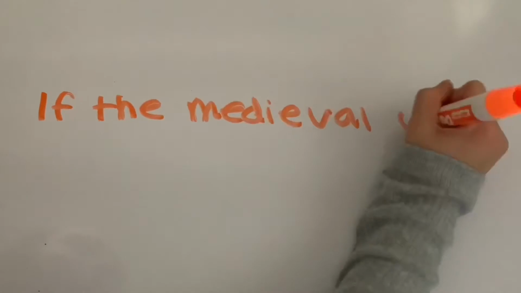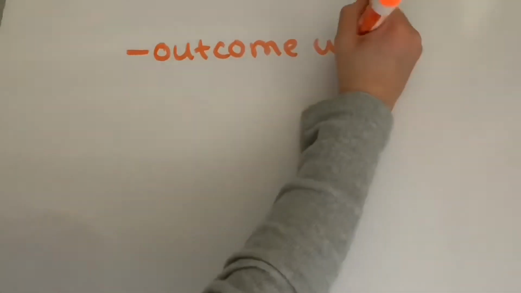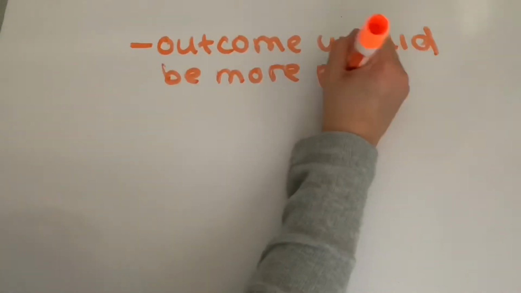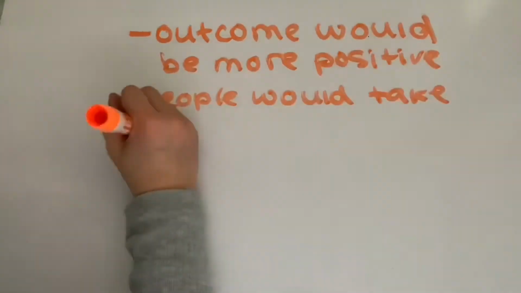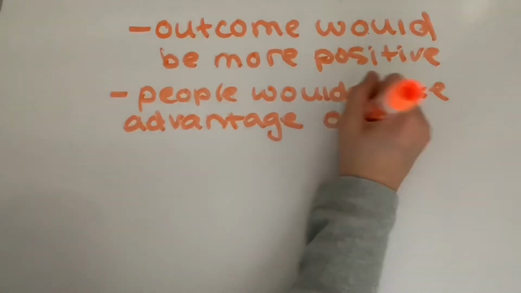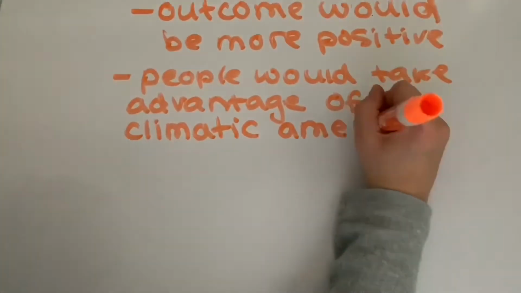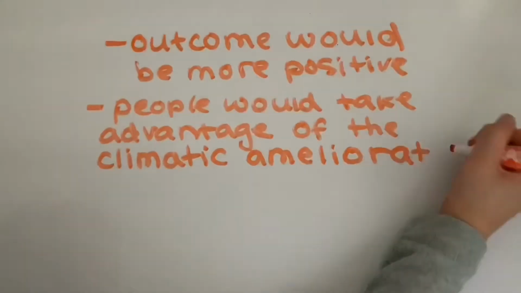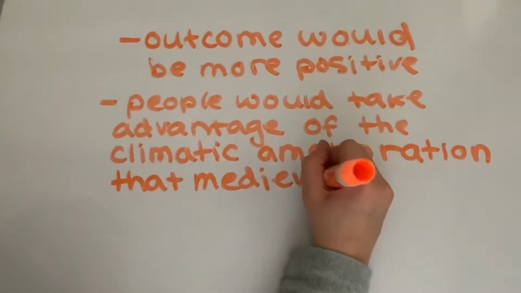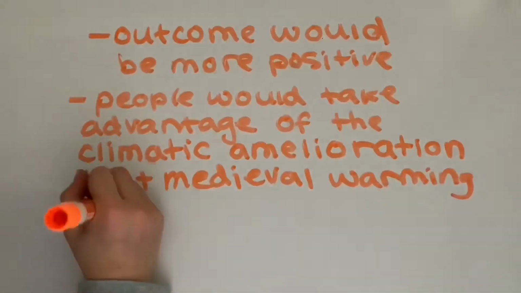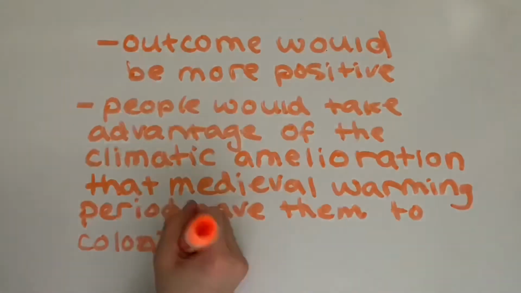If the medieval warm period existed today: The medieval warming period occurred when there were humans and it wasn't a drastic change in temperature, causing the outcome to be positive. Meaning, if the medieval warming period existed today, the result would be just like it was in the past. The Vikings took advantage of the climatic amelioration that the medieval warming period gave them to colonize southern Greenland, when the climate was milder, with open ocean conditions for navigation and fishing. In this case, it would help people today learn to navigate and catch food for themselves.